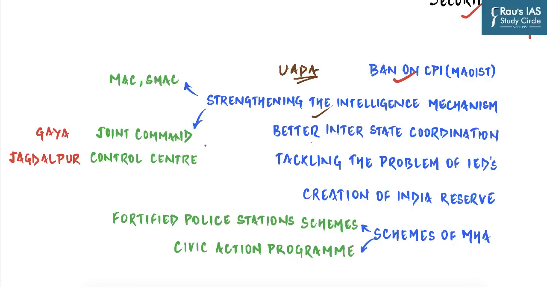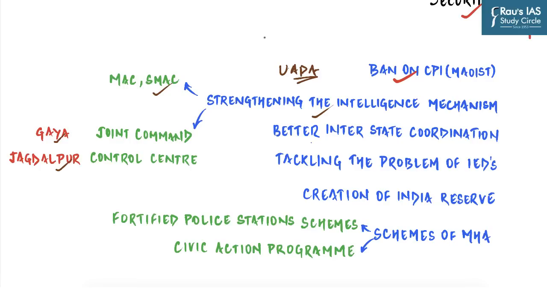This includes intelligence sharing through Multi-Agency Center (MAC) at the central level and State Multi-Agency Center at the state level on 24/7 basis. These centers enable state and all India level coordination among various agencies involved in countering the LWE. Other steps which have been taken to strengthen the intelligence mechanism include setting up of Joint Command and Control Center at Gaya and at Jagdalpur, which will act as nodal centers to coordinate operation against the CPI Maoist or Naxalites.